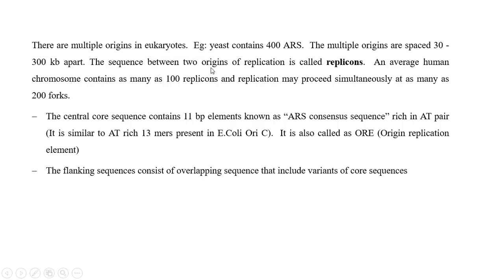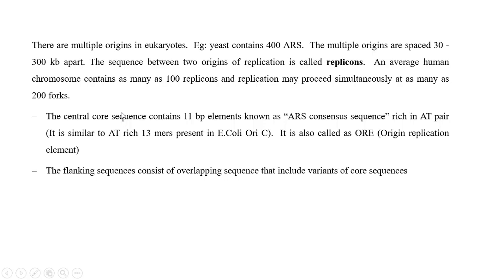The sequence between two origins of replication is called a replicon. There are 100 replicons in a human chromosome. Each replicon has 2 bidirectional replication forks, so there are 200 forks.